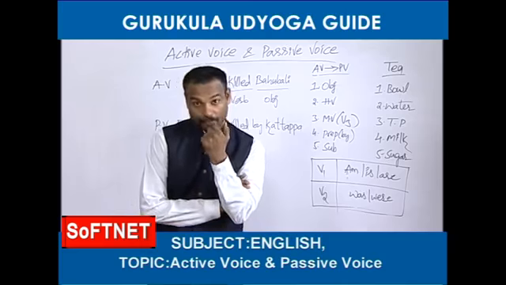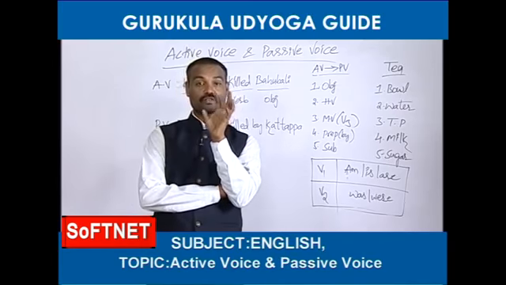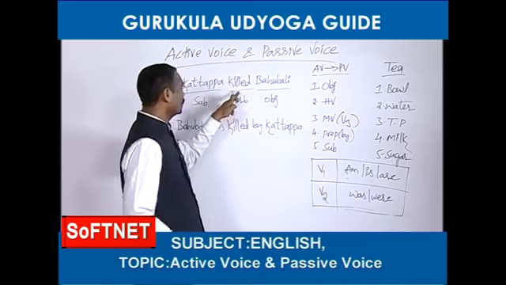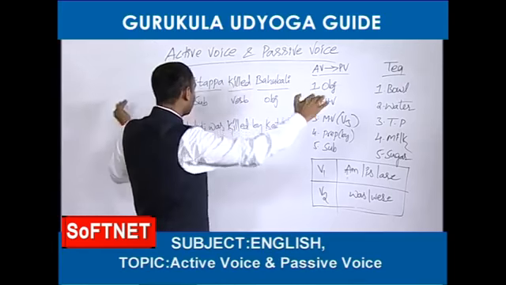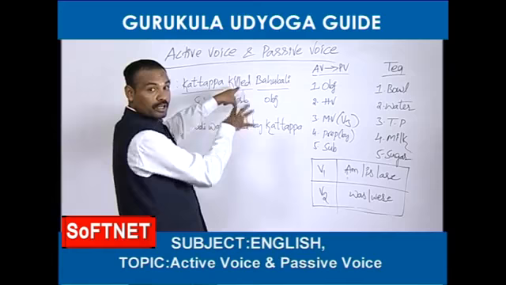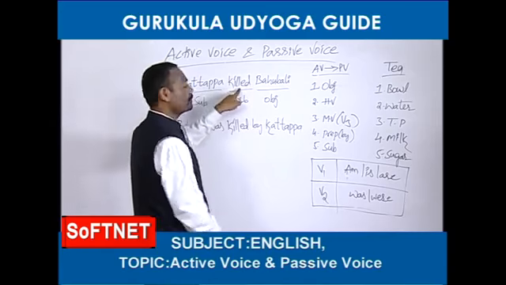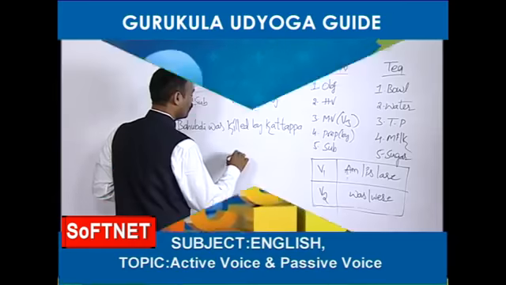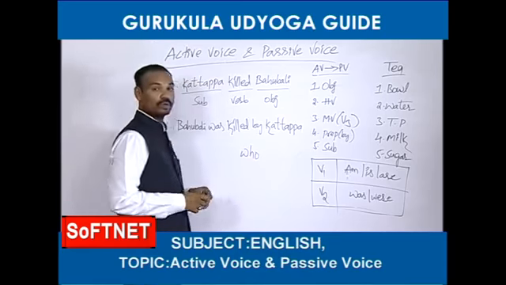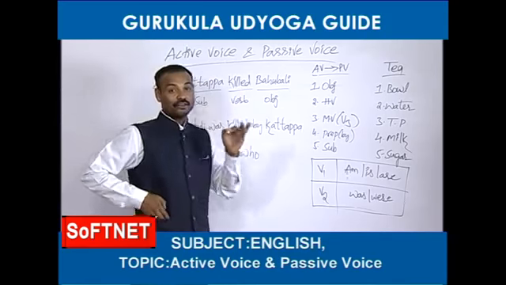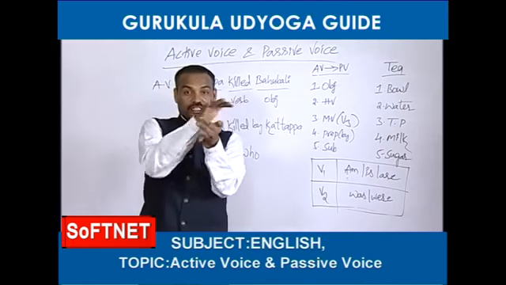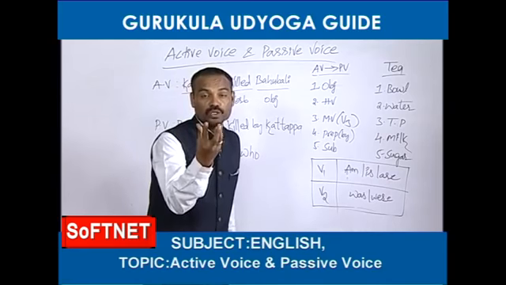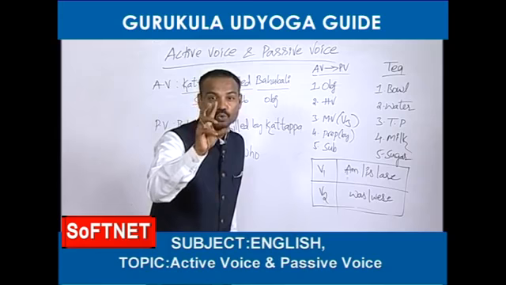Why should you go to the verb? For knowing the subject. Where is the subject? Whenever you would like to know where the subject is in the activise, you should go to the verb in that activise. In this activise, where is the verb? Killed. This is the verb. If you want to know where the subject is, you should come here. Killed. You should ask a question with who. Who killed? Friends, whenever you would like to know whether the subject is there or not in the given activise, you should start a question with who, only a single word, who killed.